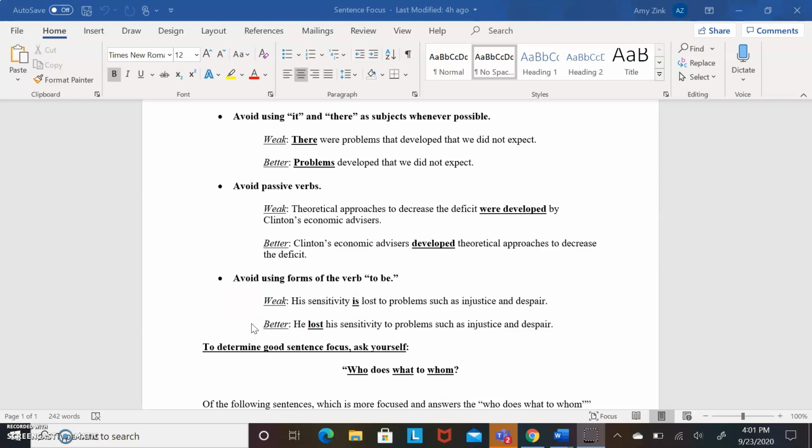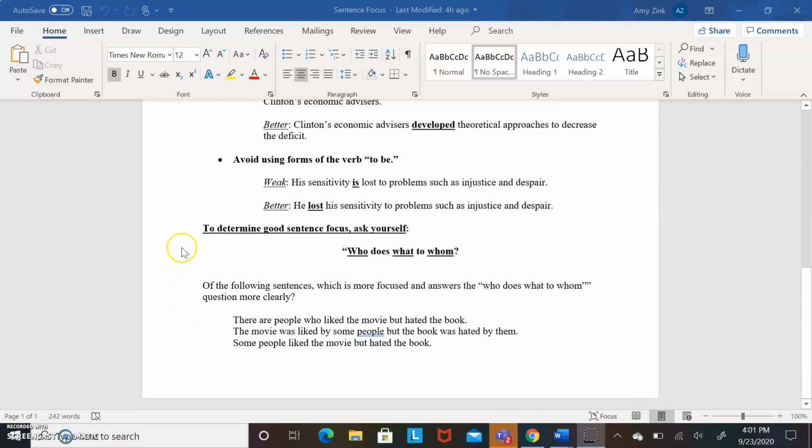If we think about who is the focus of the sentence, we have his sensitivity, so it's he. And then if we look for, well, what's a word in here that could be a more descriptive verb, we could just take the lost. So instead, a better sentence would be, he lost his sensitivity to problems such as injustice and despair. So again, it's much clearer and we can get this image in our mind of what we're reading, which is going to help us understand it.